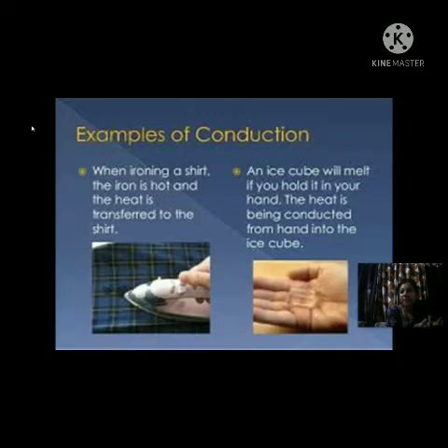Another example of conduction is an ice cube will melt if you hold it in your hand. The heat is being conducted from hand into the ice cube. So you can experience this at your home also. Whenever you place any ice cube on your palm, by the heat of your palm, the ice cube melts after some time. So this is again due to the process of conduction.